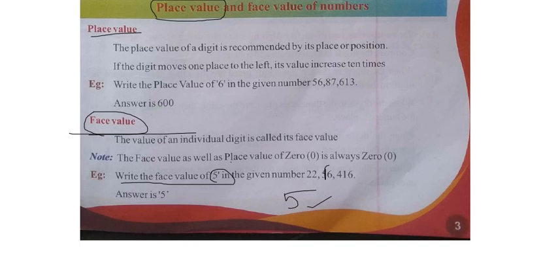Now see the statement. The value of an individual digit is called its face value. So means that if the question mentions 5, the answer is 5. Here if they mention 6, the answer is 6. If they mention 1, the answer is 1. Whatever the question is, that is the answer, guys. Nothing more than that. In common words, the question itself is the answer. Right? Now, see the next paper.